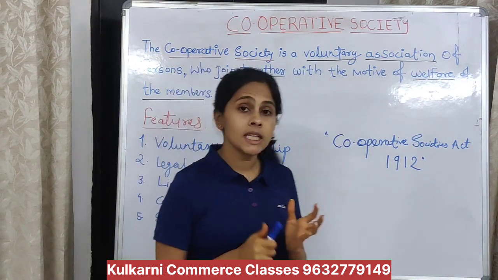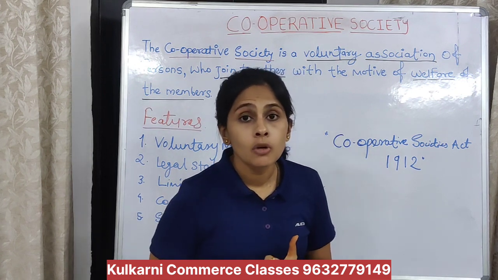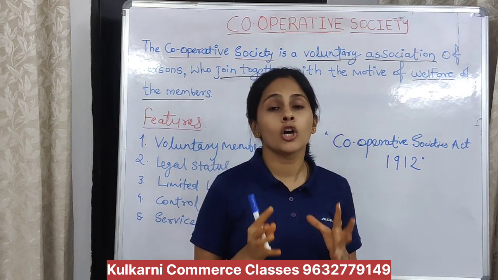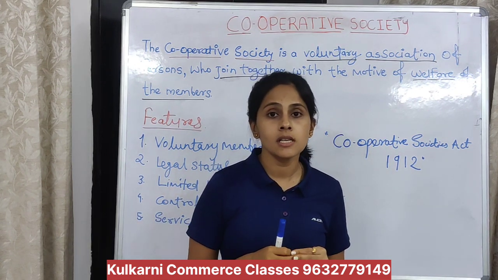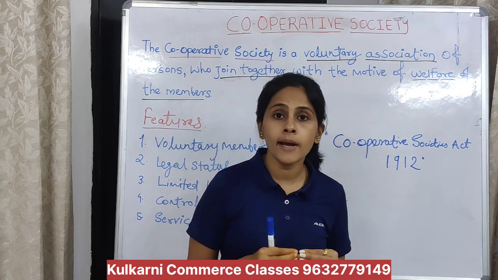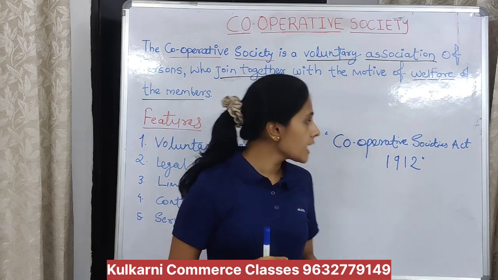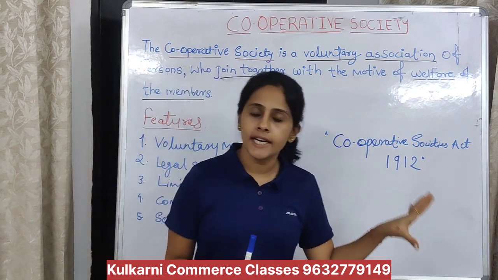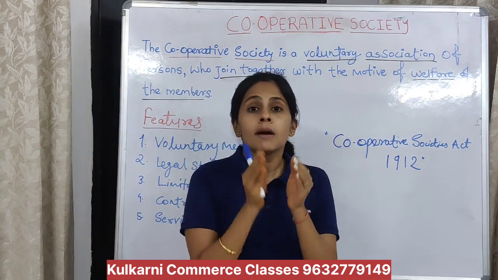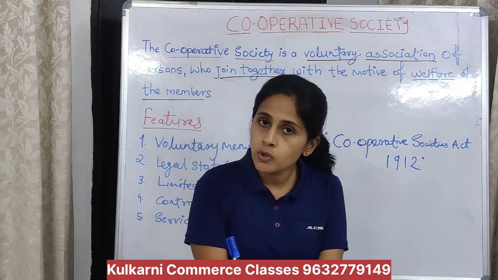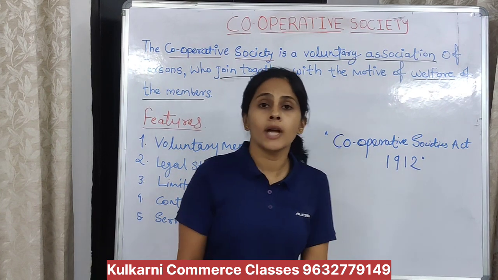You have to remember these acts. Which was the act governing partnership business? Partnership business is governed by the Partnership Act 1932. In the same way, under the Cooperative Societies Act 1912, the members should register their cooperative society and give a name to it.